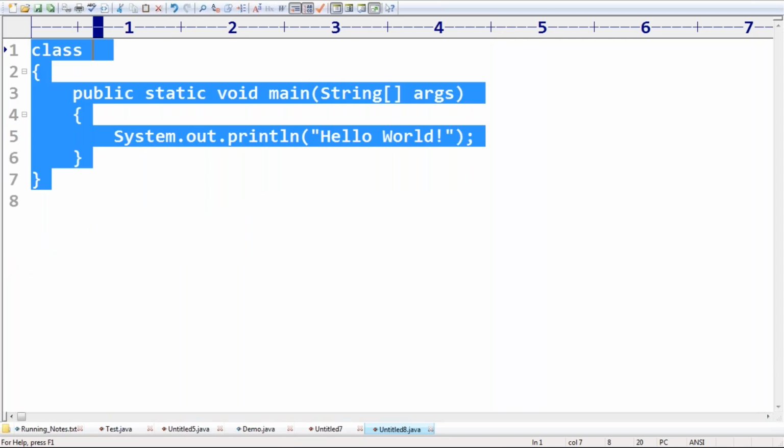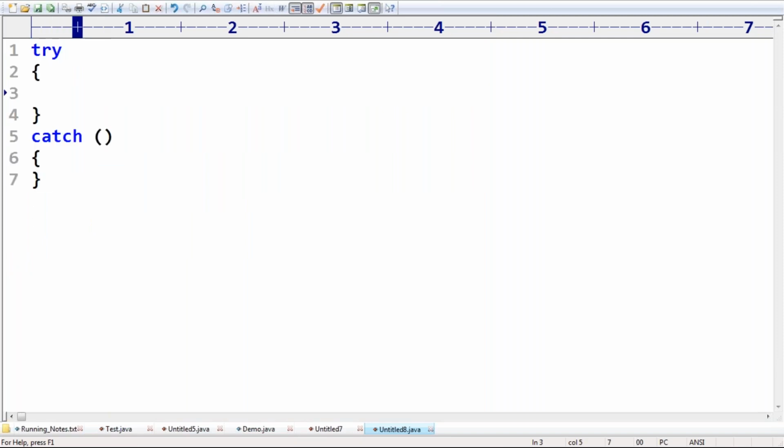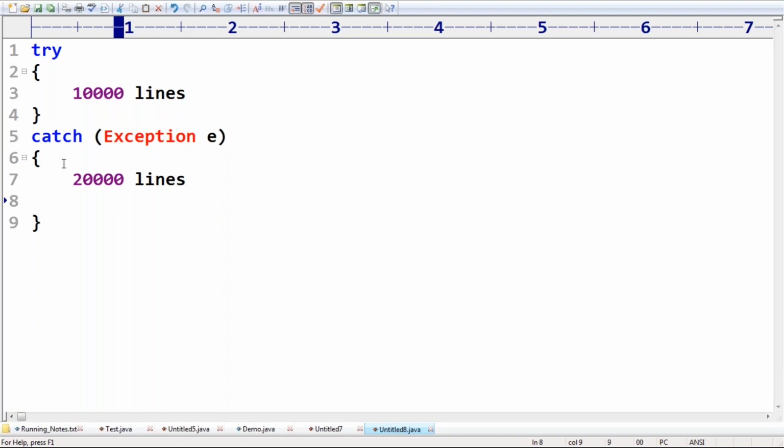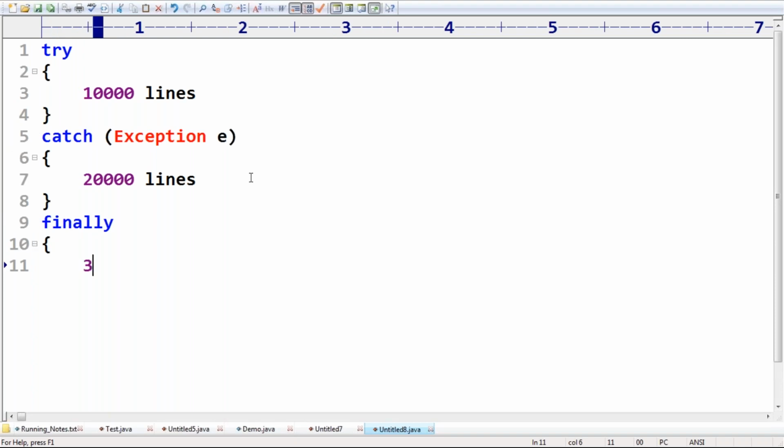If you want, observe carefully. Here, try is there. Inside the try, I'm taking 10,000 lines. Catch some exception E, inside catch some 20,000 lines. Next, finally, inside finally, I'm taking 30,000 lines.